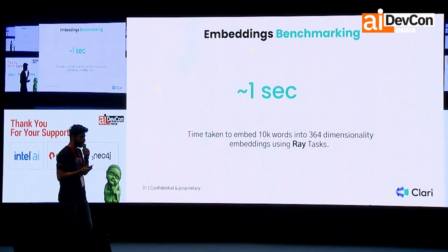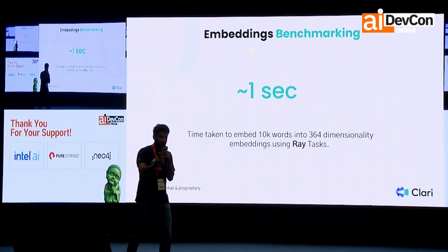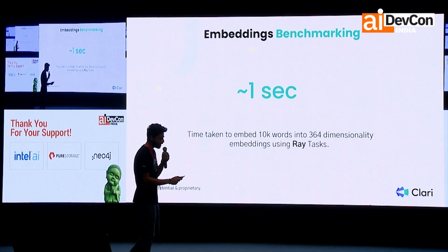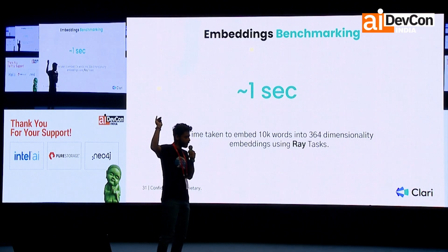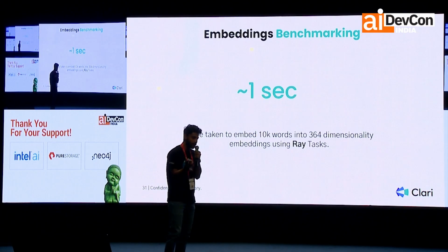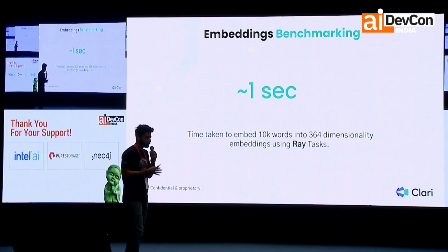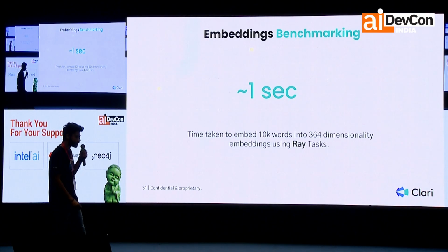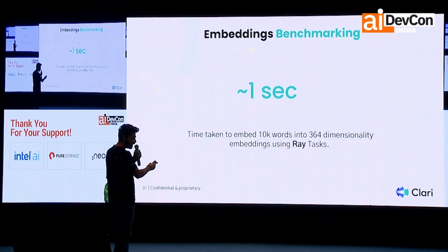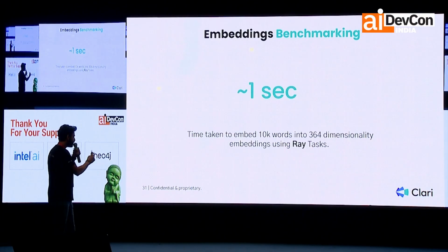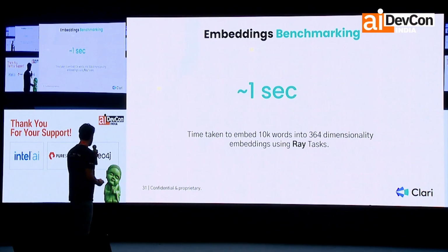The last bit, embedding. In order to create an embedding for one call, which has around 10,000 words, into 364 dimensionality. I mentioned 3 dimensions in my example for embeddings. Actually, it is a lot more to capture the meaning behind a sentence. You need roughly 300 plus. 500, I think, is the best in terms of speed and accuracy. So we did this experiment with 364 dimensionality, and we used Ray here. You can look that up. It's a distributed computing library, and we found that it takes around 1 second.